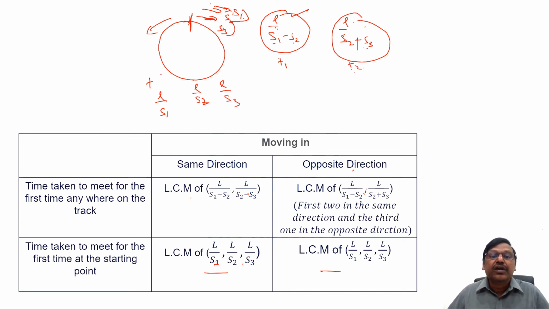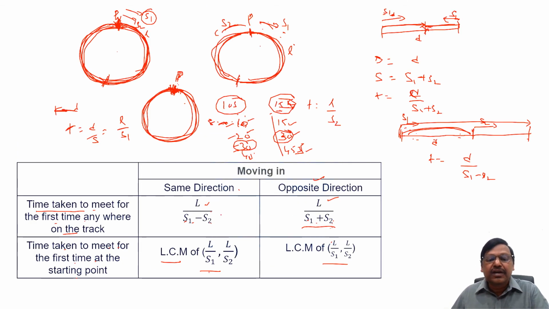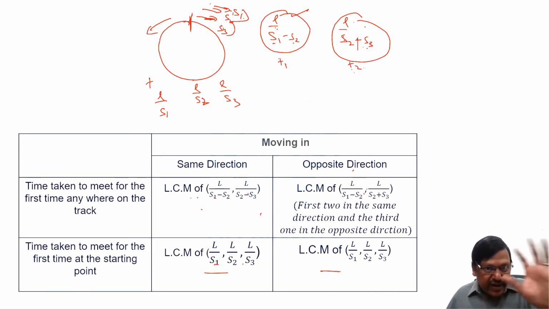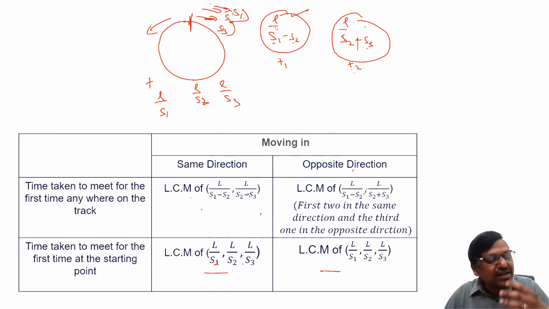So now I suggest you just learn these things by heart, and linear race questions usually will not be very tough questions. If you can just apply the formulae here and the formulae here, you will get the answer. Whatever extra explanation I gave you will help if the question is very difficult. Otherwise, just by substituting the formula, you can answer the question. We'll discuss a couple of questions here.